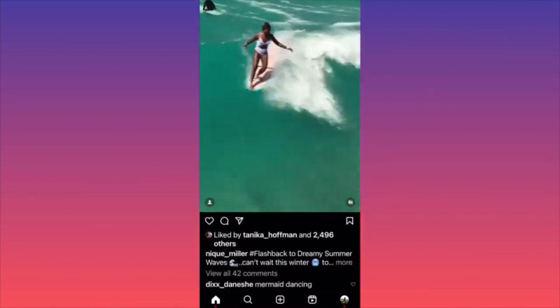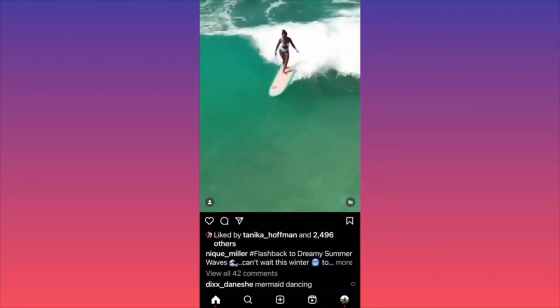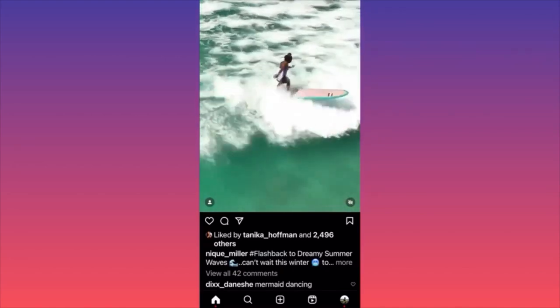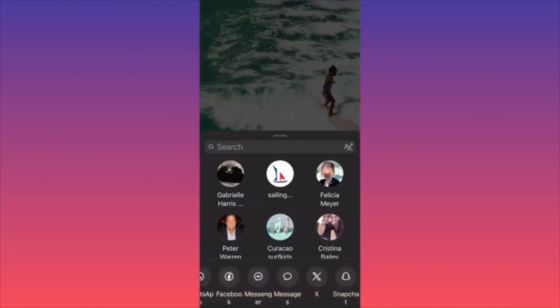So you want to click on the paper airplane under the actual video. You see there is a heart, there is a comment section, and then click on the paper airplane. Then you want to scroll down on this menu. The last option is Snapchat. You want to click on the Snapchat button, and then you will be able to set this as a brand new post on your own account. You will be able to share it.